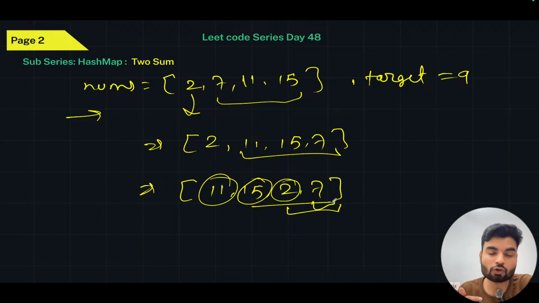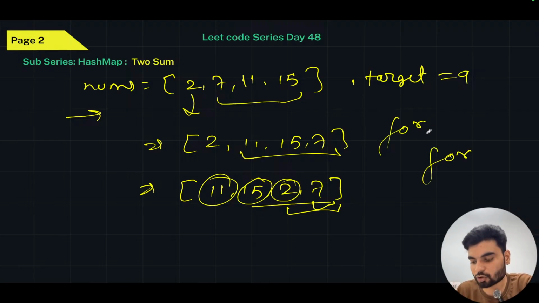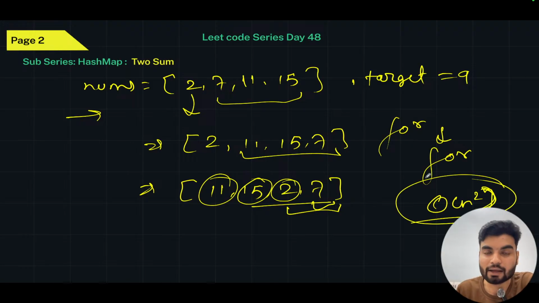So in that case, you're utilizing two loops, an external loop and an internal loop. In the worst case scenario, you will have the time complexity of big O of n square. But this is not optimized. And that's where a hash map will help you, by having a concept of complement.